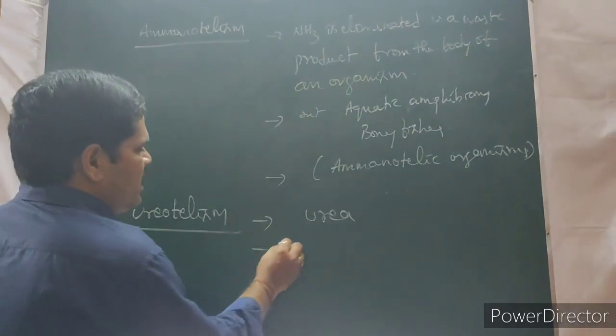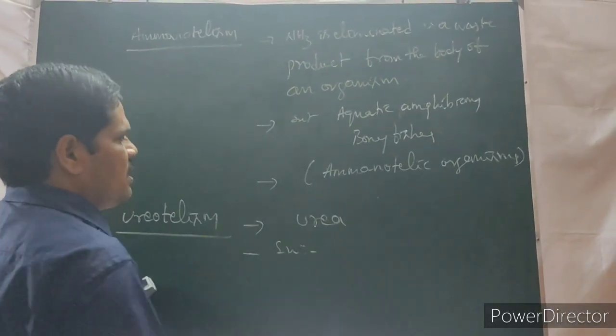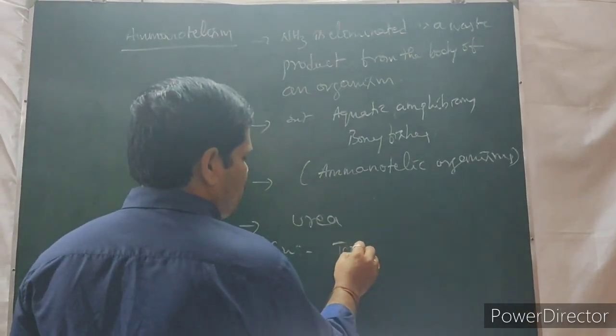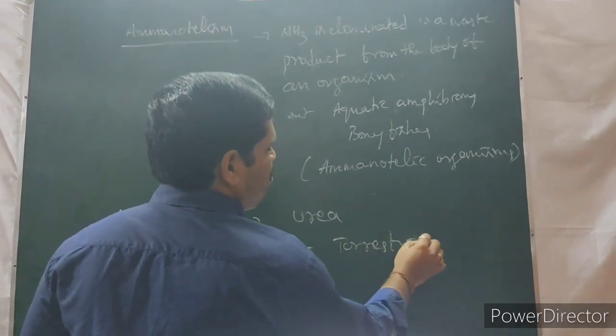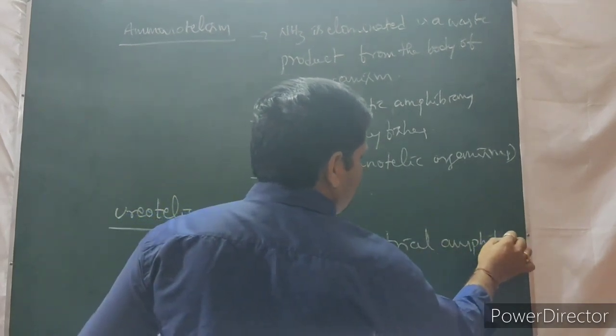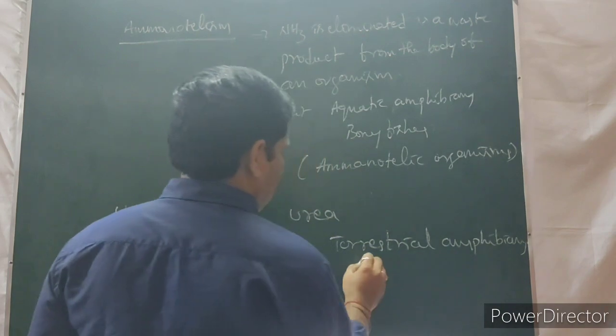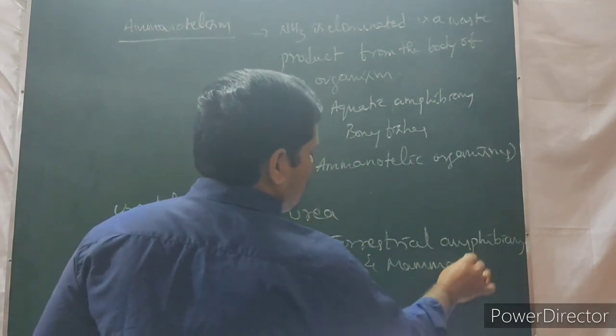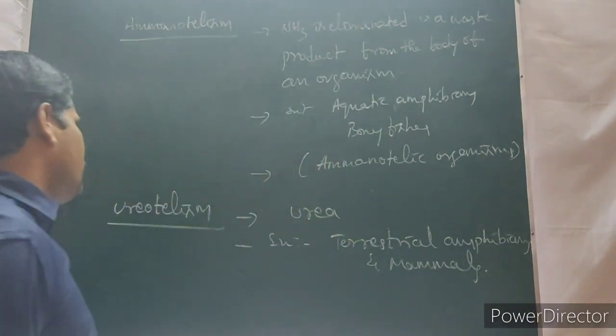Then what are the common examples for urea excreted as a waste product? Terrestrial amphibians and mammals are the common examples for ureotelism.